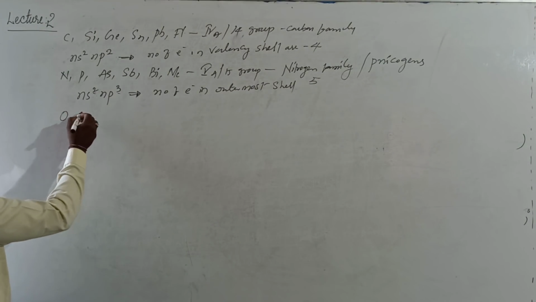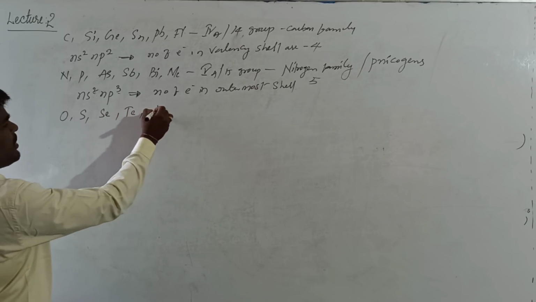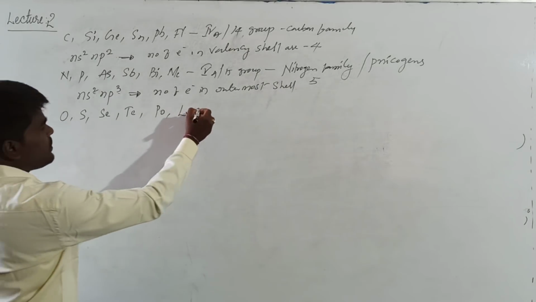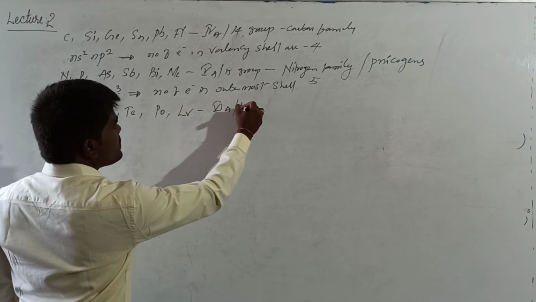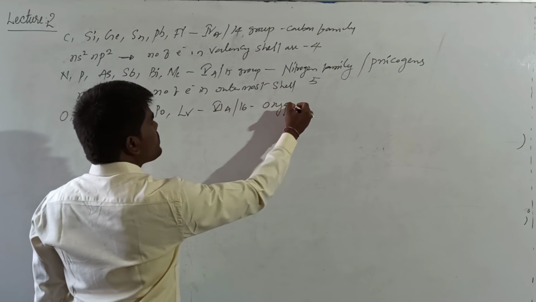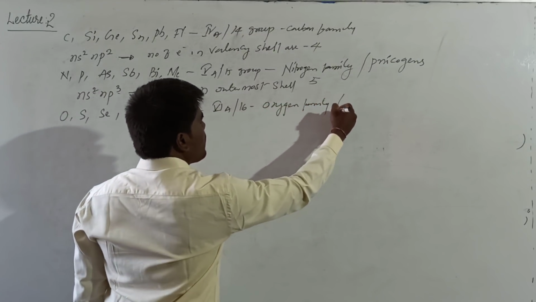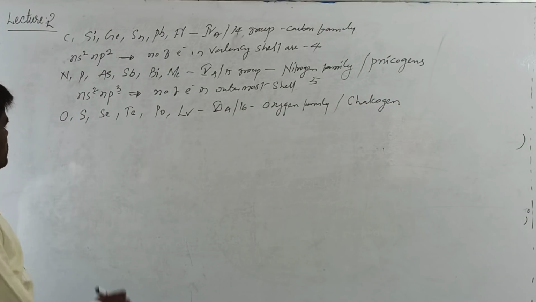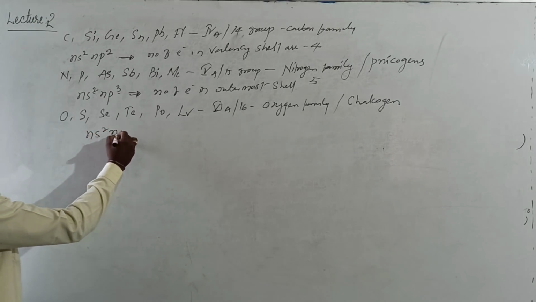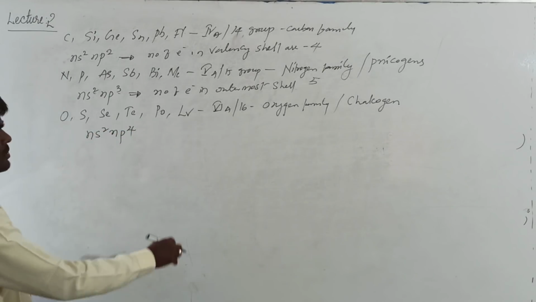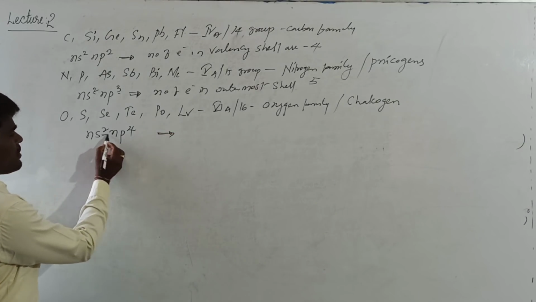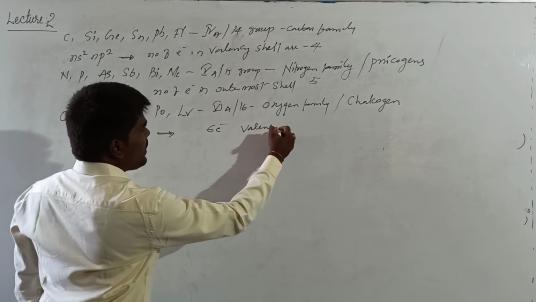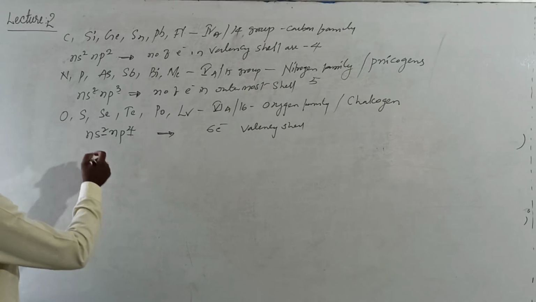And the elements oxygen, sulfur, selenium, tellurium, polonium and livermorium are included under 6th A or 16th group. These are also called oxygen family, or chalcogens. You should remember the alternate names of the groups. Their general valence electronic configuration is ns2 np4. So there are 6 electrons in the valence shell, the outermost shell, right?